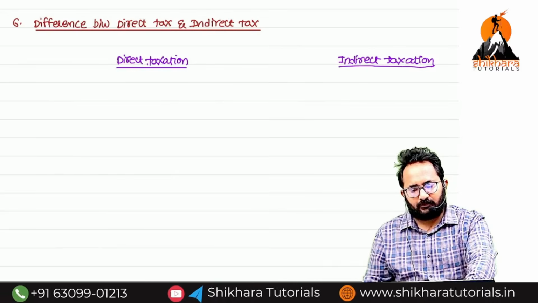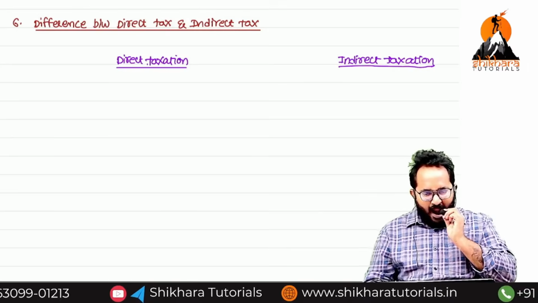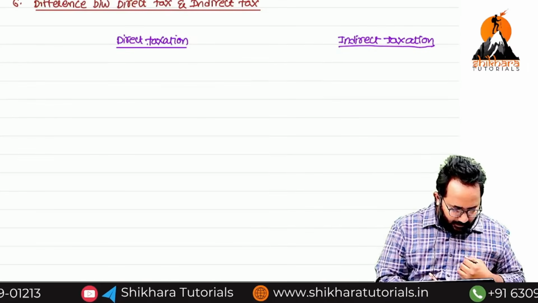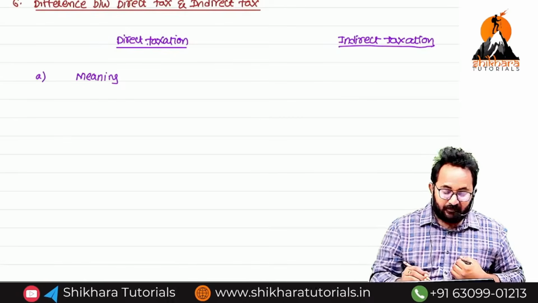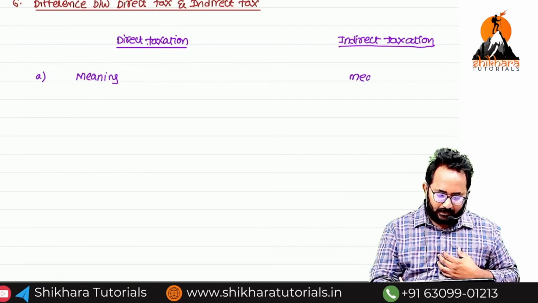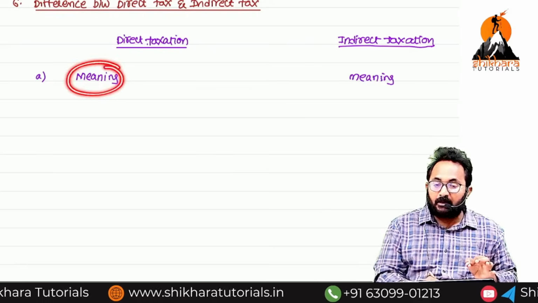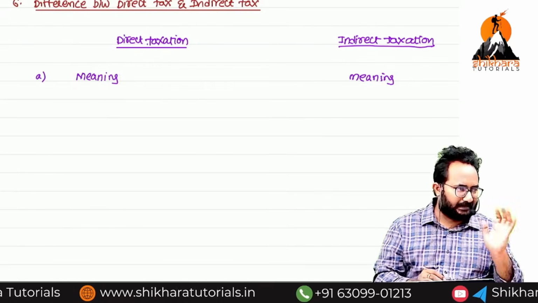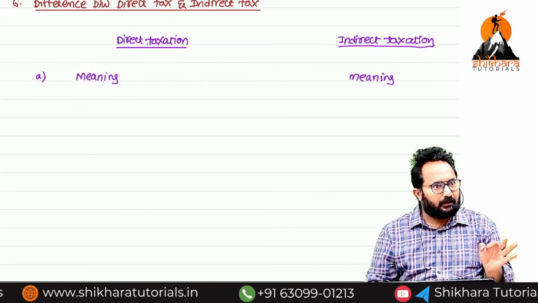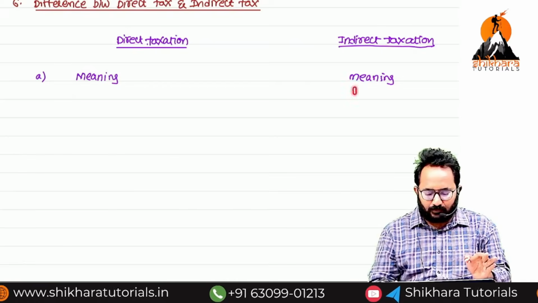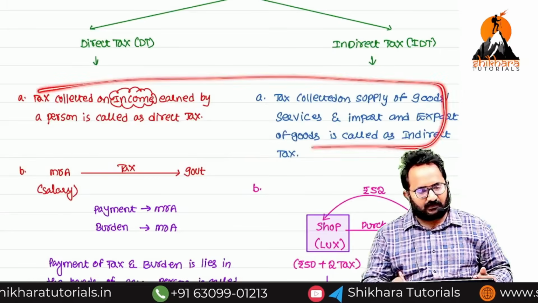Any idea what first difference you will write, ra? First I will write the meaning. I don't want to write extra. The meaning is what we already wrote above. If any tax is collected on income earned by the person, that is called as what, indirect tax or income tax? If any tax is collected on supply of goods or services or import and export of goods, that is called as what? Indirect tax. That means you simply have to copy this point in the differentiation also.